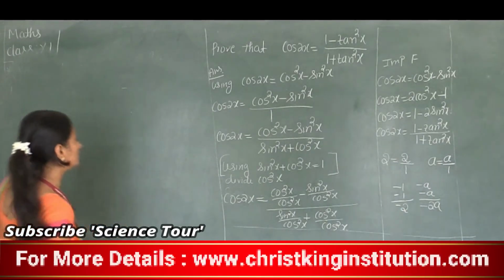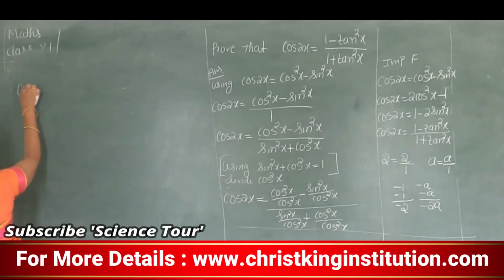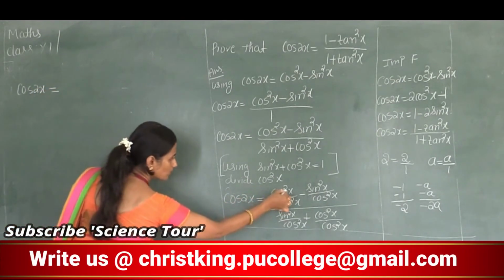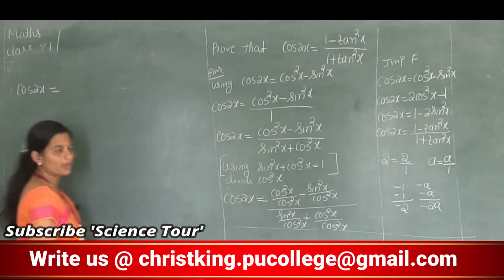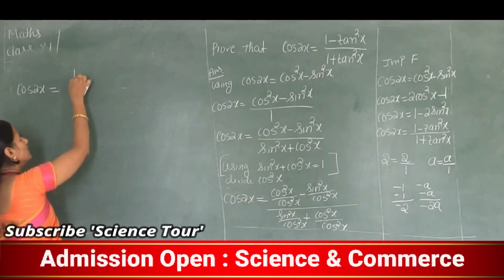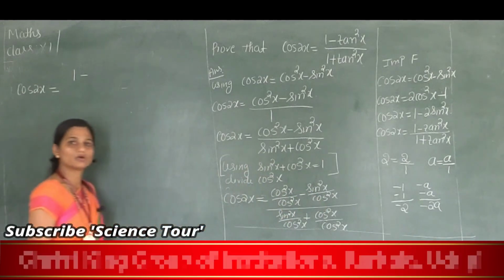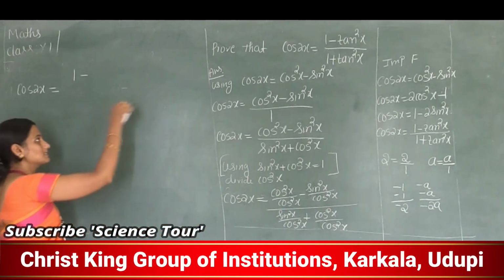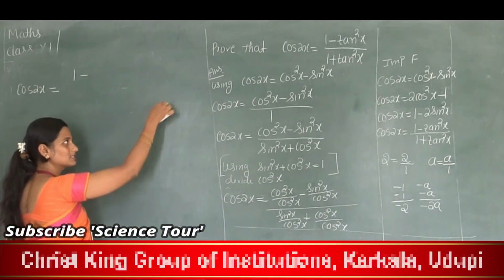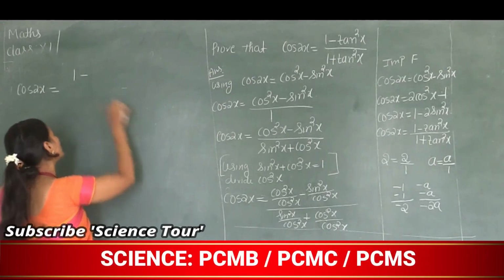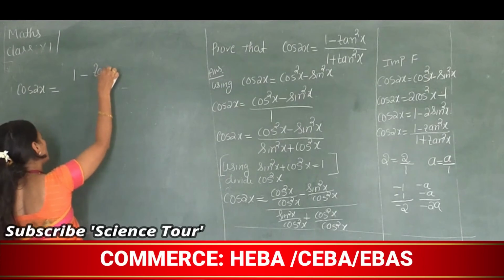So now next, cos 2x is equal to cos square x divided by cos square x. What is the answer? 1 minus sin square x divided by cos square x. You know that sin x divided by cos x is tan x. So sin square x divided by cos square x is tan square x.